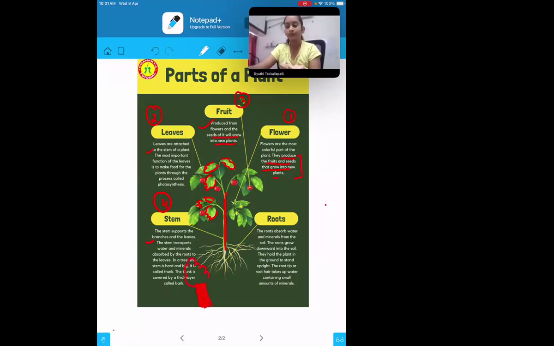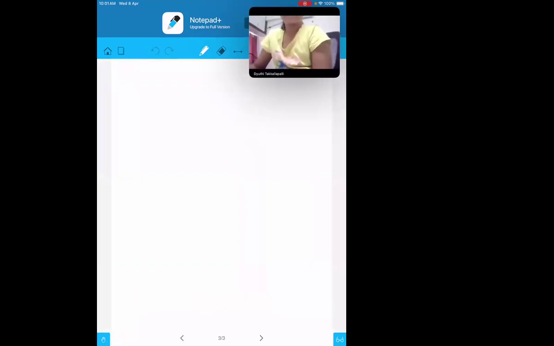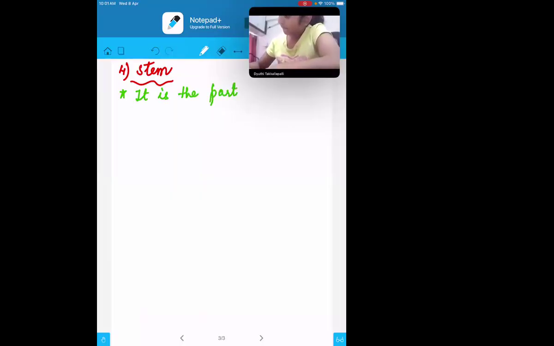Okay, so we'll start writing about the stem now, and you should write fast. So the stem is basically the part of a plant that grows above the ground.